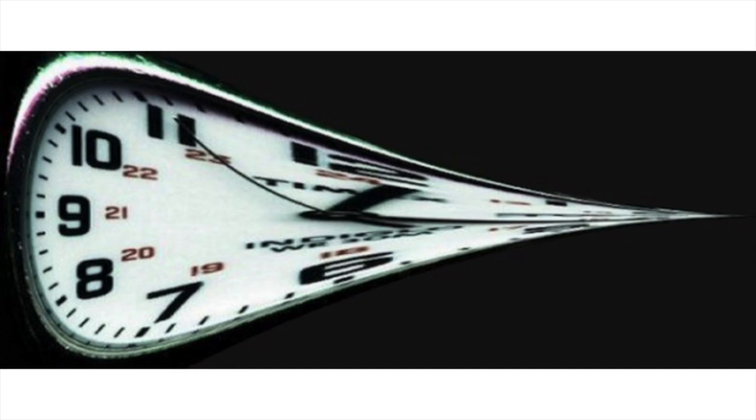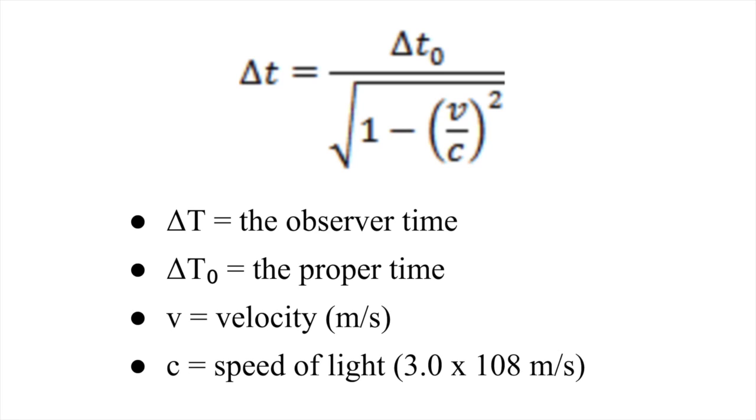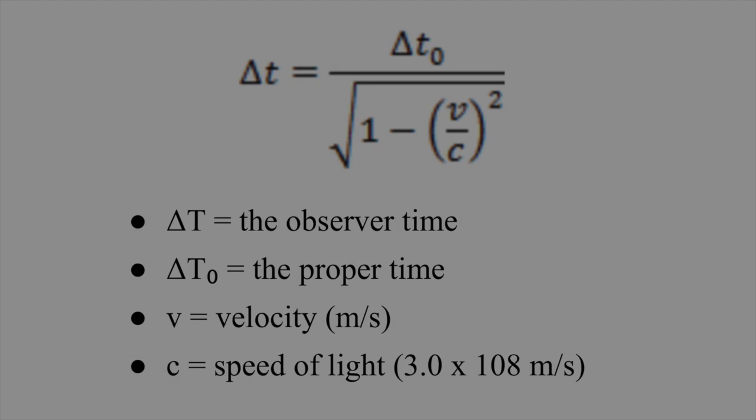In order to calculate the time difference between the two reference frames, Einstein came up with a formula to calculate that because time depends on the velocity of one reference frame relative to another. Delta t was the observer time, delta t naught was the proper time, v was the velocity, and c was the speed of light. At the same time, due to time's flexibility, it had its own dimension called space-time.